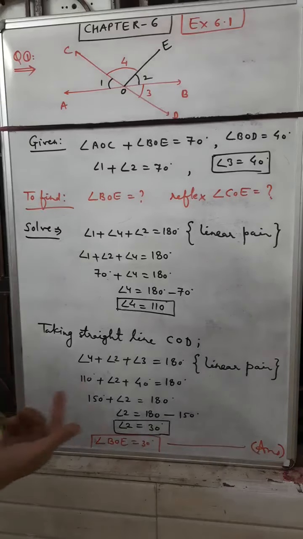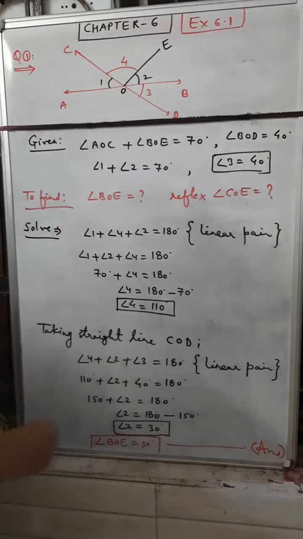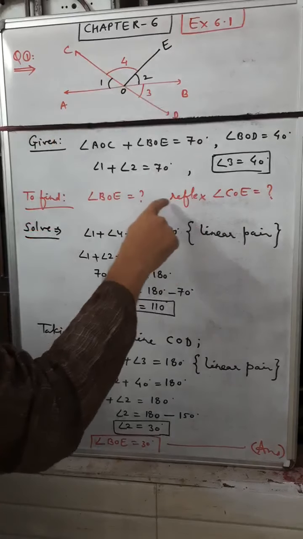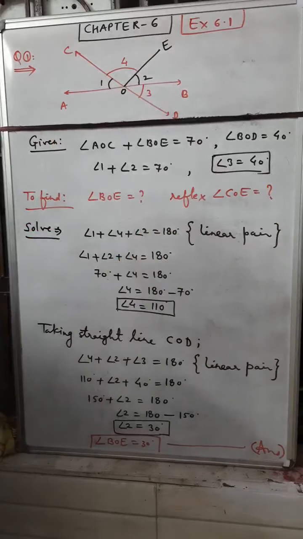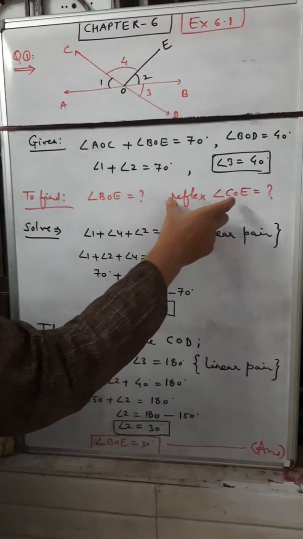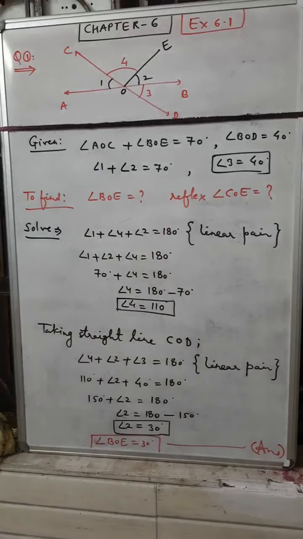And next, we will try to find the reflex angle COE. We already found angle 4, COE, but we haven't found the reflex angle of COE. It may be an answer, but it is not what is asked. The asked angle is reflex angle COE. What is called a reflex angle?